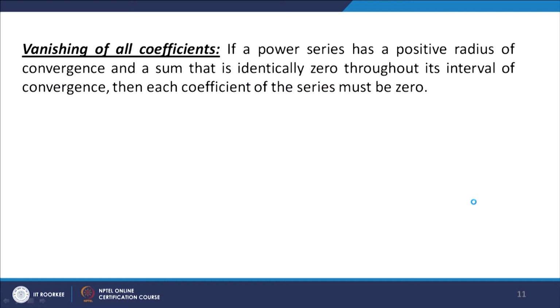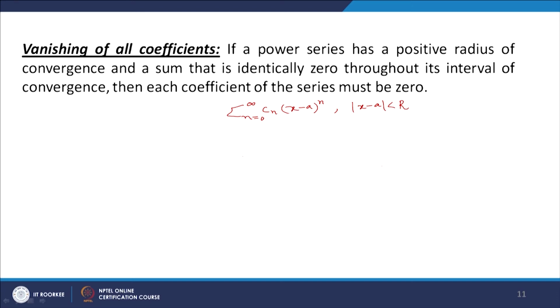Now, vanishing of all coefficients. If a power series has a positive radius of convergence and a sum that is identically 0 throughout the interval of convergence. So let us consider the power series sigma n equal to 0 to infinity c_n (x - a)^n, which has a positive radius of convergence, say r, and its region of convergence is given by |x - a| < r.